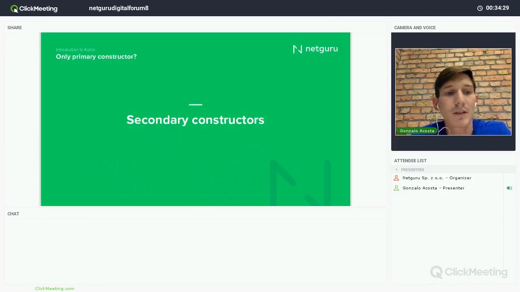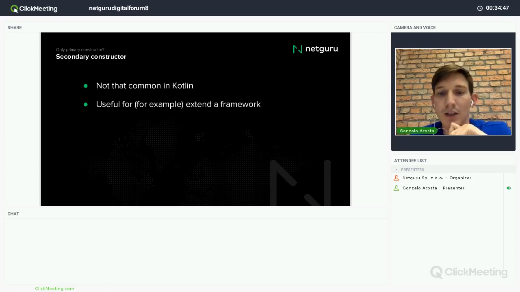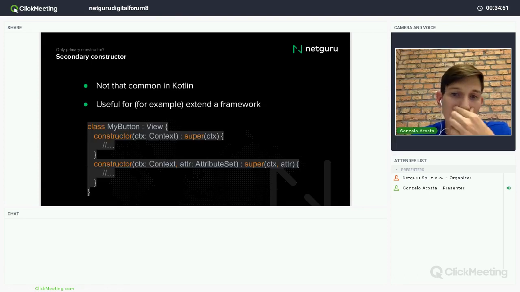Let's talk about secondary constructors, because sometimes we need them. Like I said before, they are not normal in Kotlin. If you're using only Kotlin code, you're not going to use them at all. In Android, you will need them, of course, and they are useful, for example, for external frameworks.